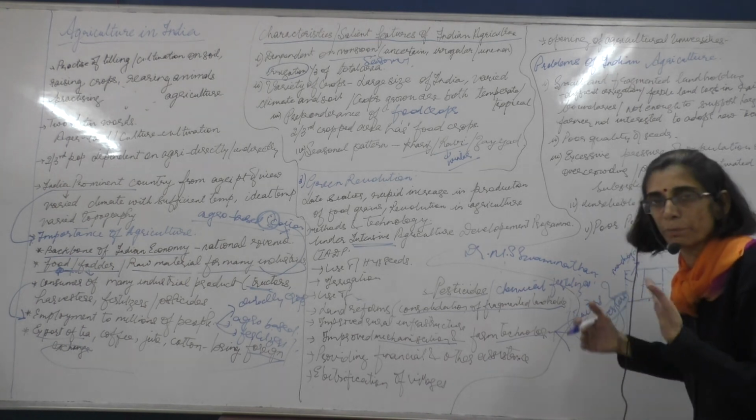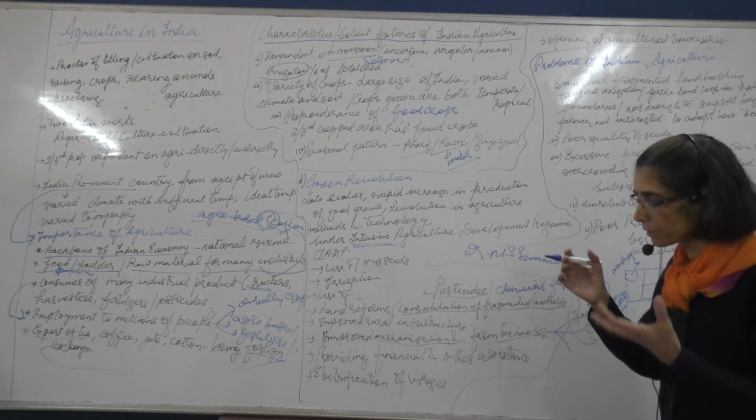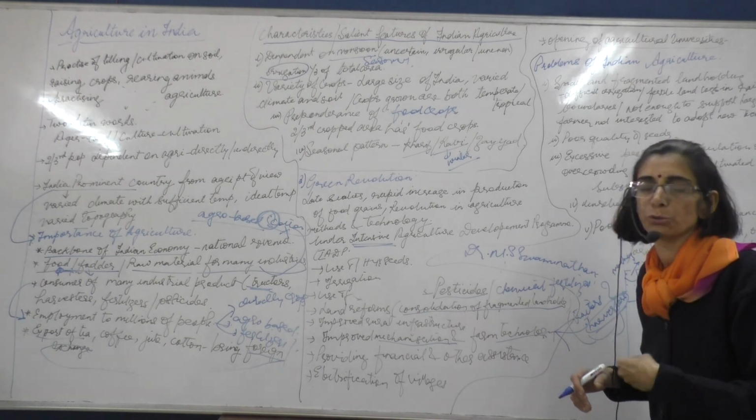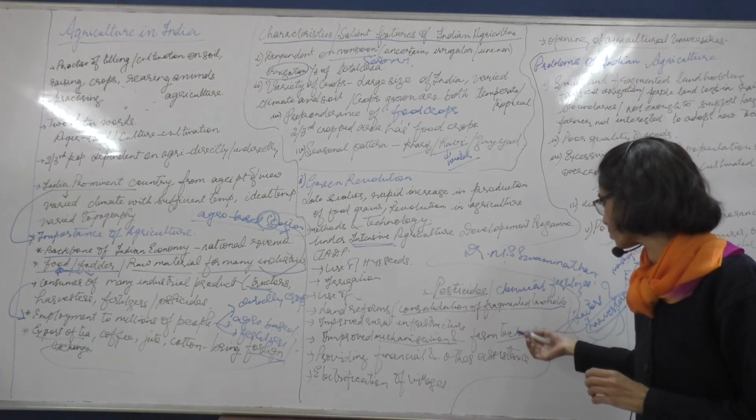We can also prepare the land for further use. Telling them through radios how to do agriculture, what are the various methods through which they can save their crops.